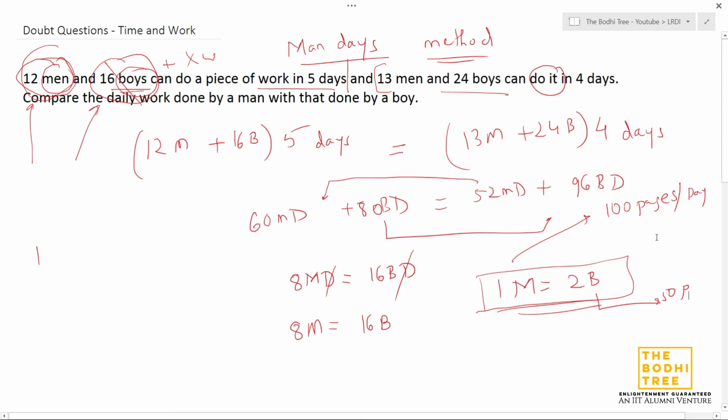I hope you have understood the man days method. This is one of the most important methods for time and work, right? It will definitely help you save time.